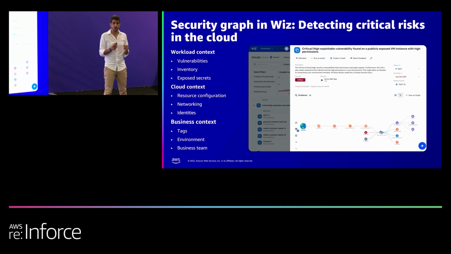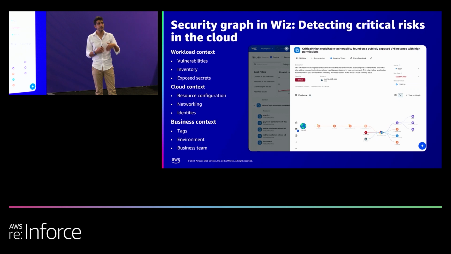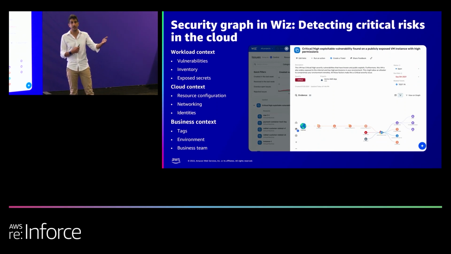This is important because in the end, our goal as security teams is not to fix all of the issues ourselves. We need to make it accessible to every single engineering team, every single business unit that builds to the cloud, because this is what allows us to scale and be effective and democratize security back to the engineering teams that in the end they need to apply the fix.